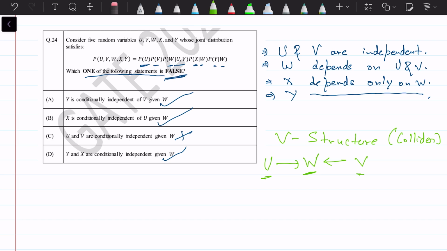Okay, so let's understand this by an example. Let's say there is a job hiring scenario. There is some candidate who is going to be hired, and U is the candidate's education, V is his or her work experience.